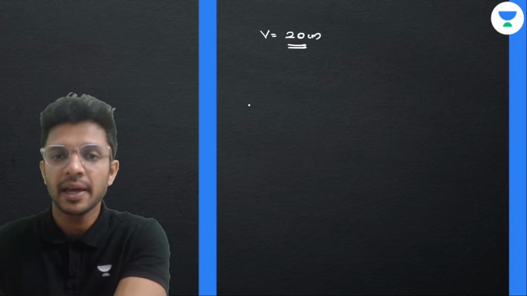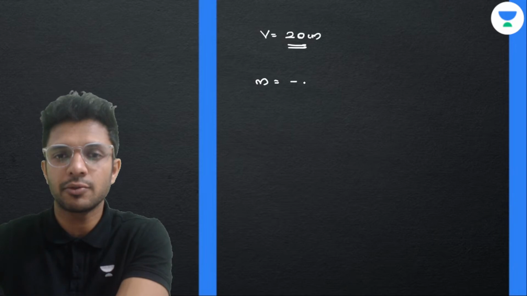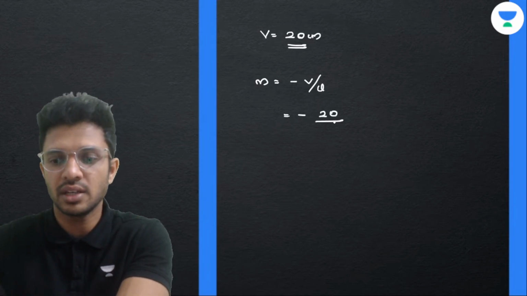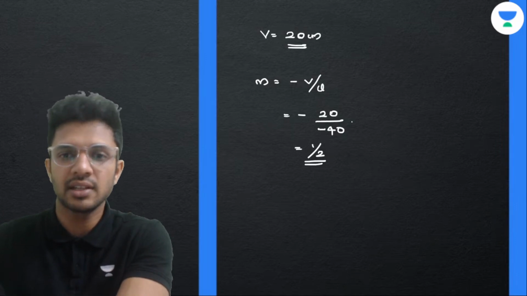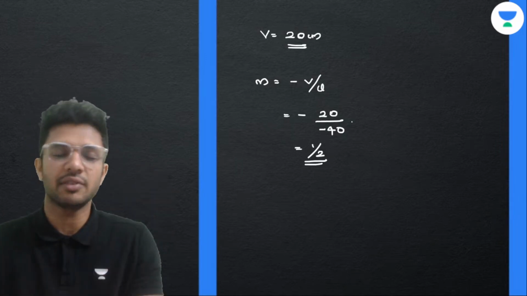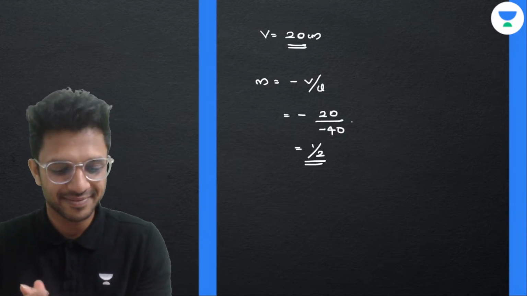Next is to find the magnification. The formula is minus v by u. Minus v is 20 and u is minus 40, so the minus signs cancel. 20 by 40 is 1 by 2, and there we get the answer. That's it.